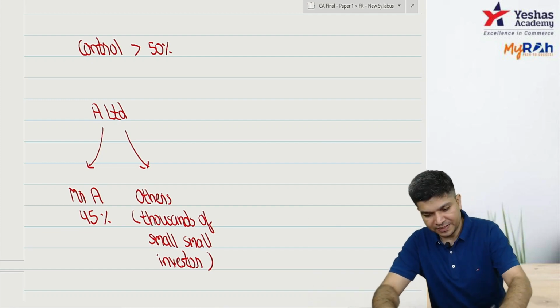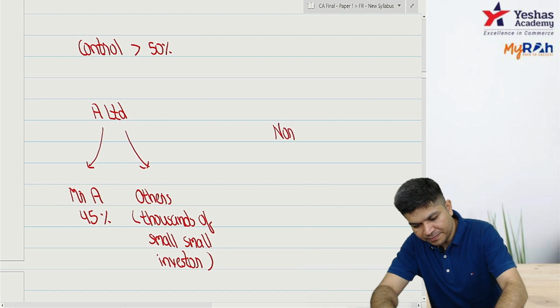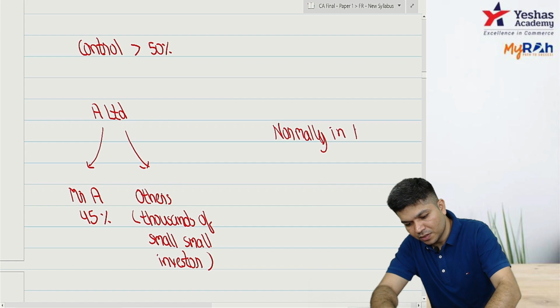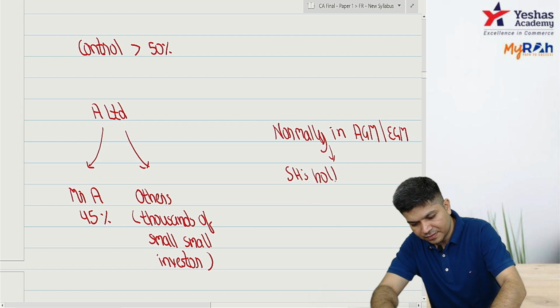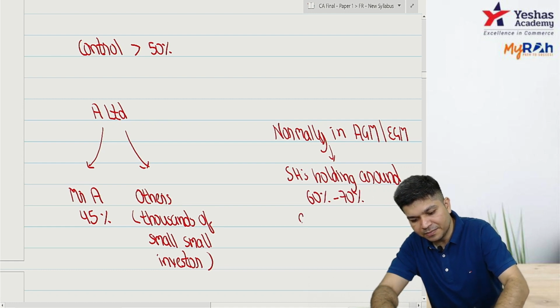So normally, whenever there is an AGM or EGM, shareholders holding around 60% to 70% attend the meeting.